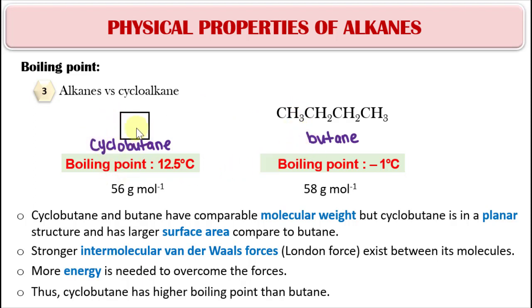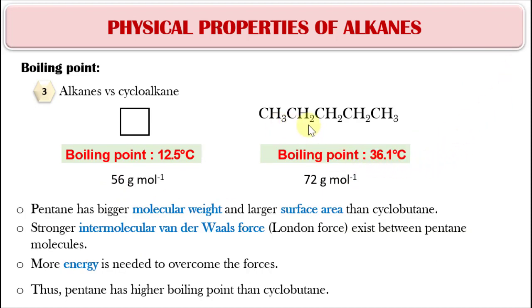So stronger intermolecular van der Waals forces exist between the molecules in cycloalkane, so that's why more energy is needed to overcome the forces. Cycloalkane has a higher boiling point than straight chain alkanes if the molecular weights are comparable.